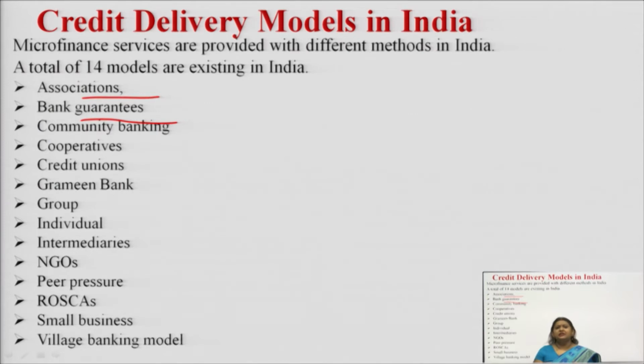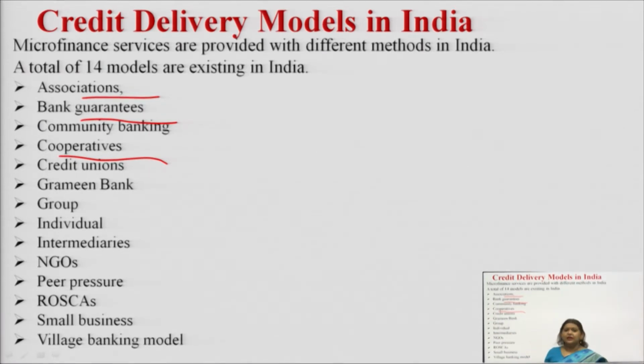What they do is, someone who needs money, they make a community bank and they provide money from the person who is having excess money to a person who is having a lesser amount. Fine. The third one is the cooperatives. You all are finance students, you must be knowing what cooperatives are.